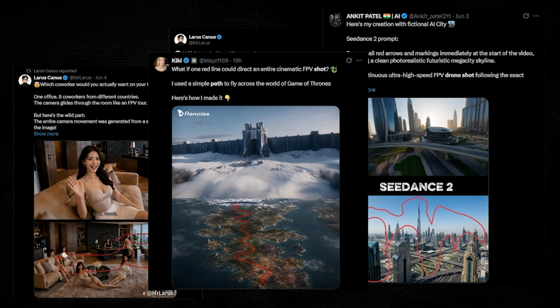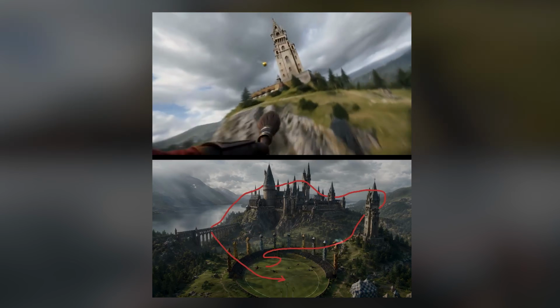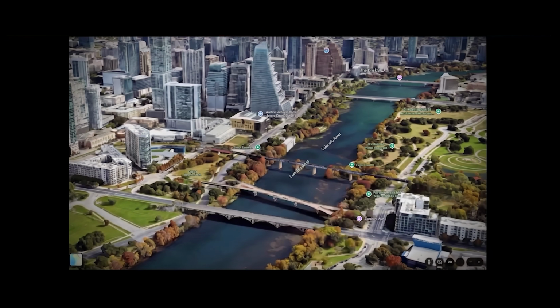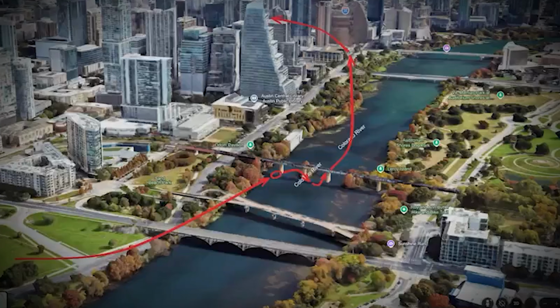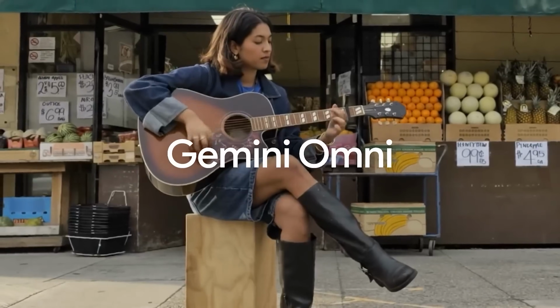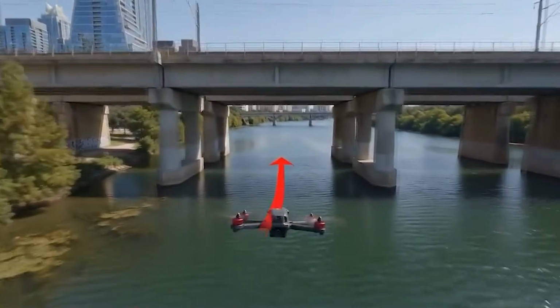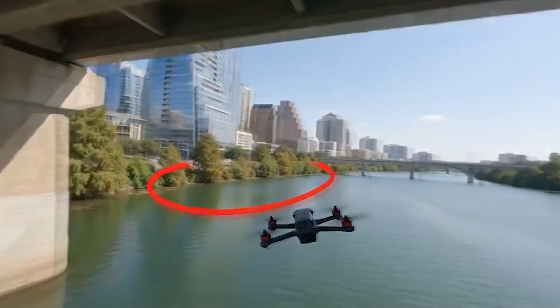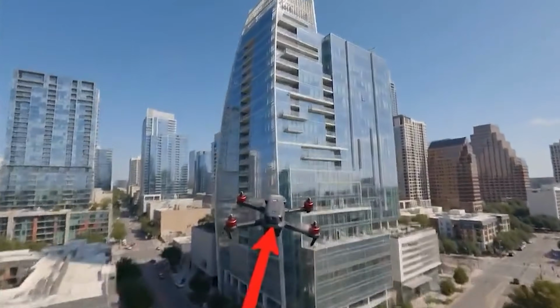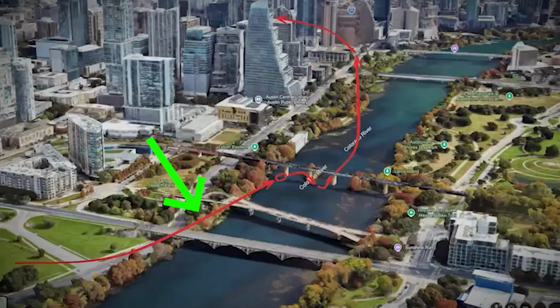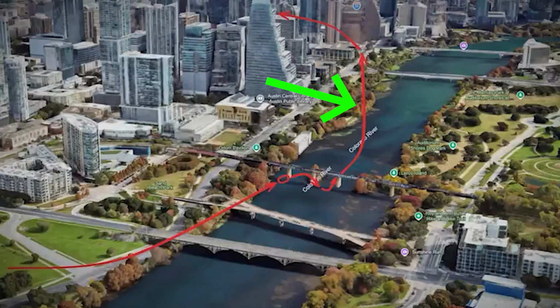Holy crap, guys. I think I accidentally started an AI video trend. Last week, I scribbled a drone path on a Google Earth screenshot, and then I gave it to Omni, Google's new video model, and asked it to imagine the first-person drone view following that path. And somehow, it worked. Not perfectly, it hallucinated, but damn, was it close. And critically, these video models now understand the assignment, that this little red line is the actual camera trajectory.